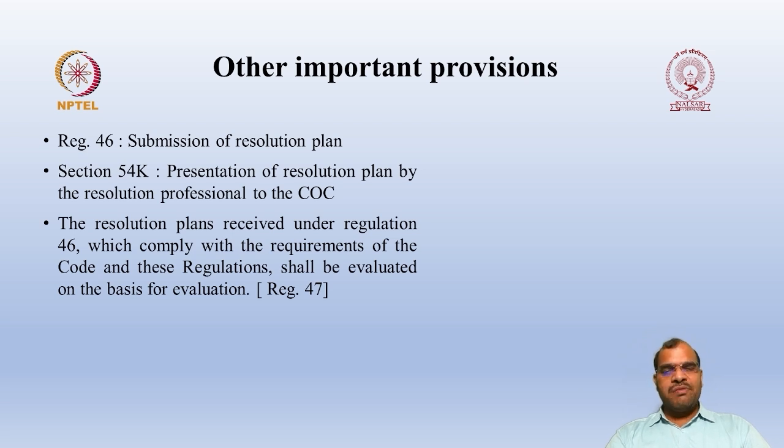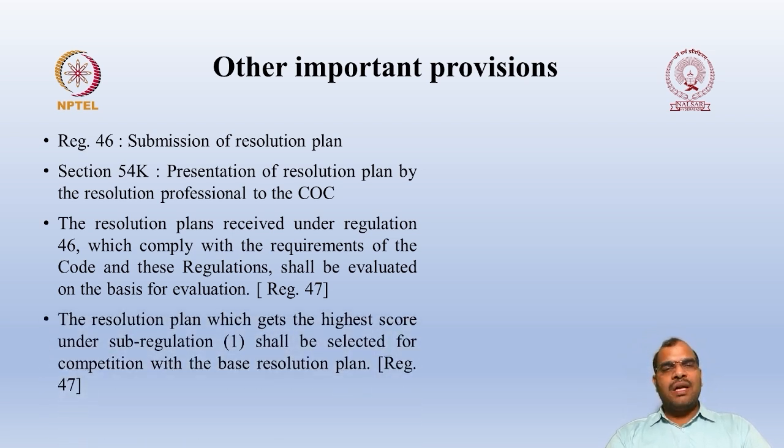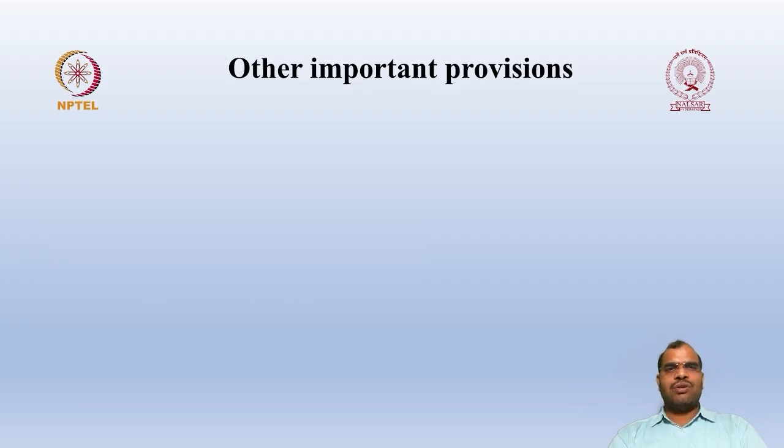So based on the evaluation matrix, the COC is going to review it. Then the resolution plan which gets the highest score in the evaluation matrix, if any resolution plan gets the highest score, then it shall be selected for the competition with the base resolution plan. So as already we know, under this PR-IRP you are going to submit the base resolution plan also. So this resolution plan submitted by the third party and the base resolution plan will be competing with each other. Accordingly you are going to decide what to do.